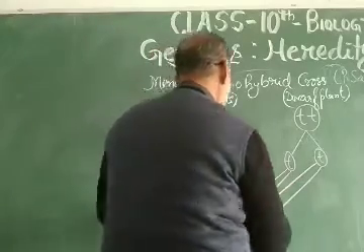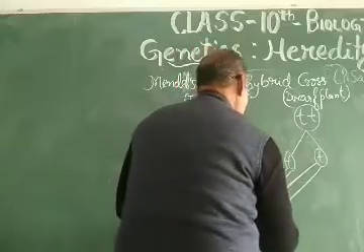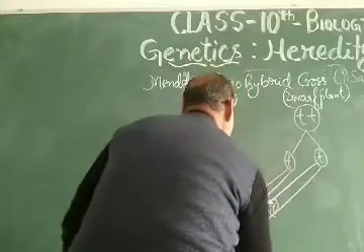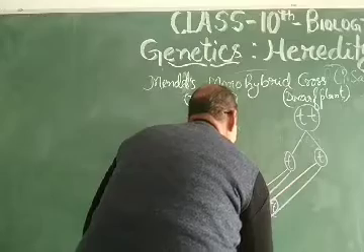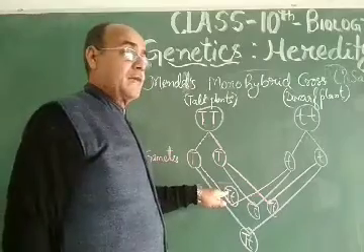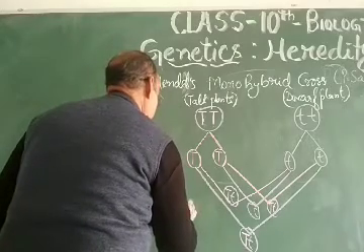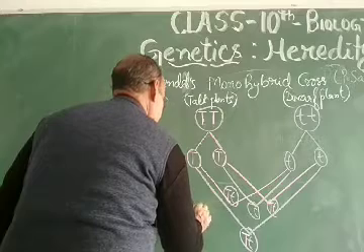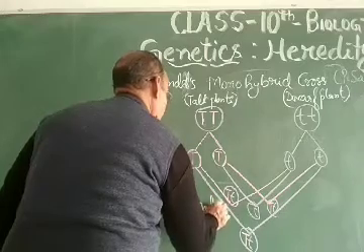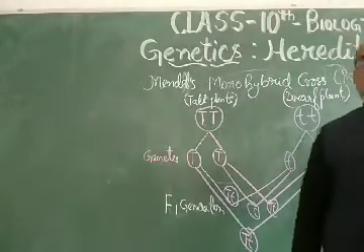1, 2, 3, and 4. So all the plants that were produced in the first generation, that is the F1 generation, the first filial generation, were hybrid, having the mixed character of tallness and dwarfness.